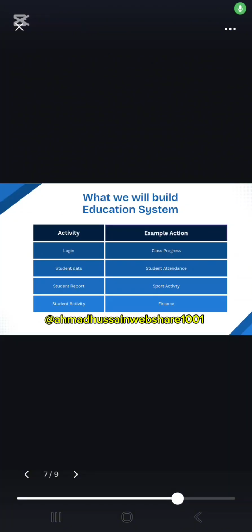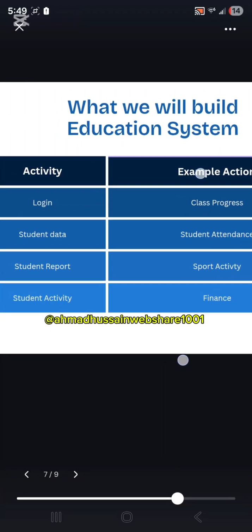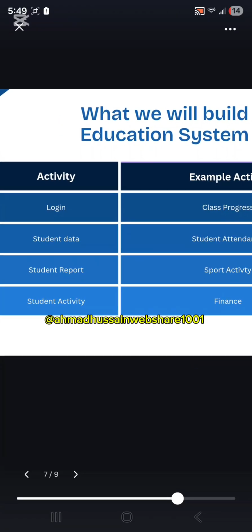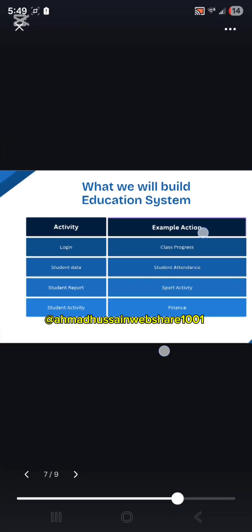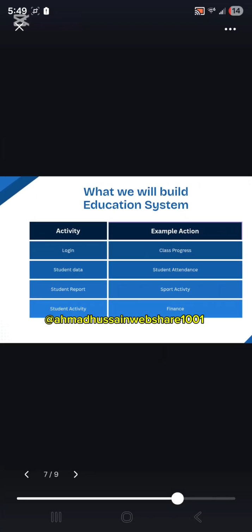What will this school management system do for us? It will provide us a dashboard, and through the dashboard we can create logins, and then the teacher can update the student data into the school management portal system. They can also upload reports, student activities, class progress, student attendance, sports activities, and finance. Also, the parent can use their login username and password to access the information of their children.